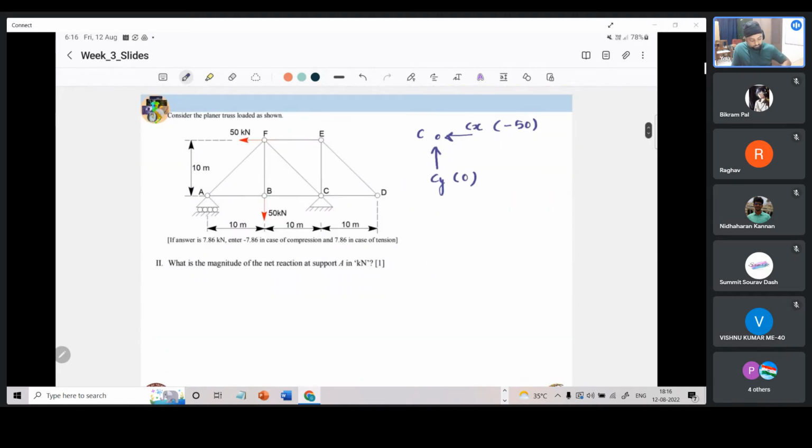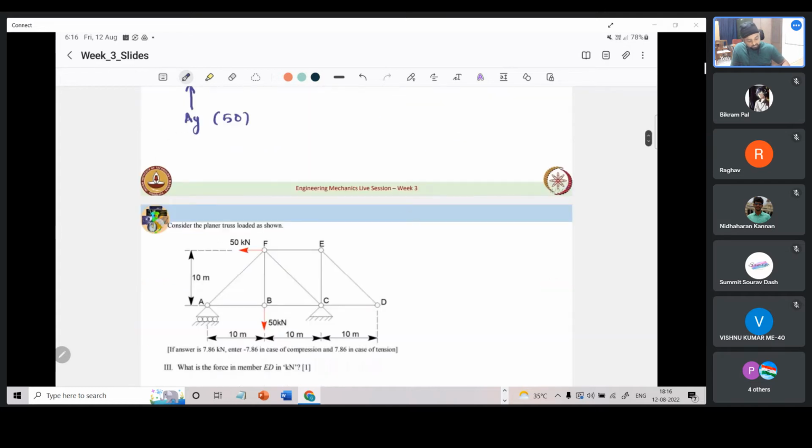Now, what is the magnitude of net reaction at support A? At support A, we saw Ay, which came out to be 50. Is there any other reaction at support A? Because it is a roller, there is no horizontal component. So this itself signifies the magnitude. So this is also 50 kilonewton.